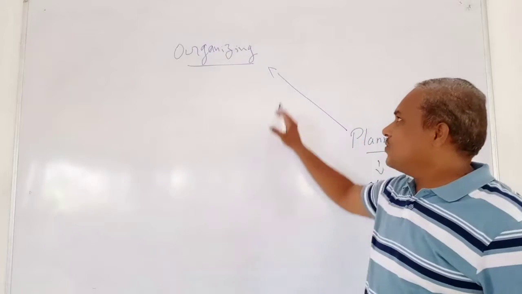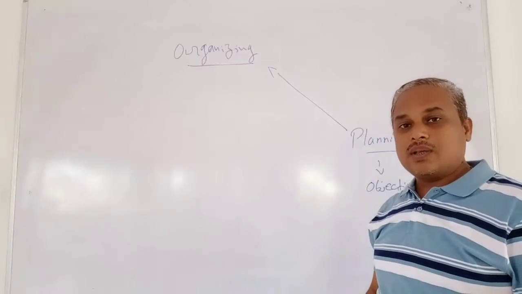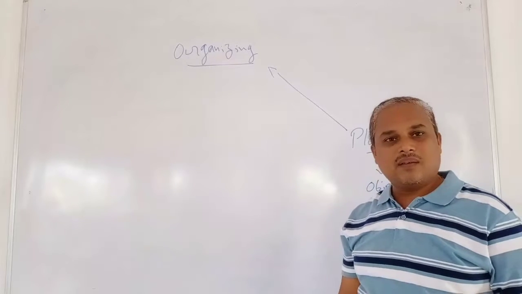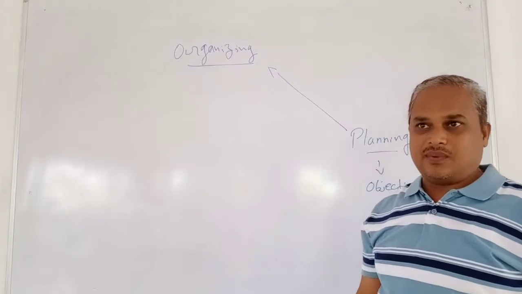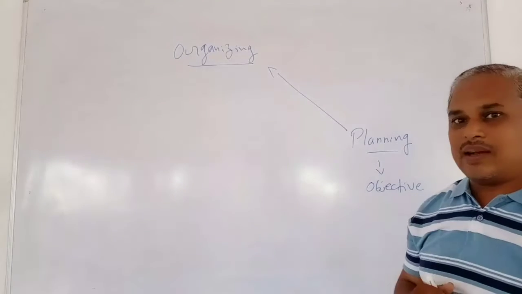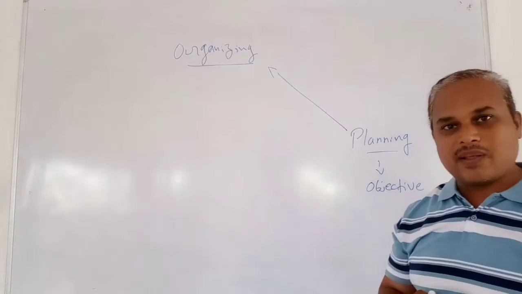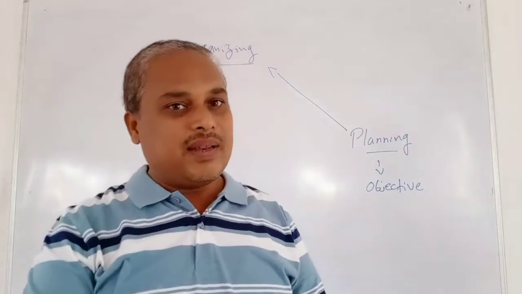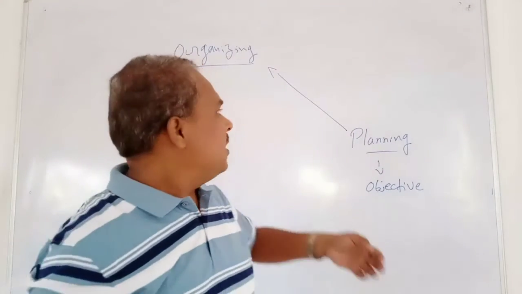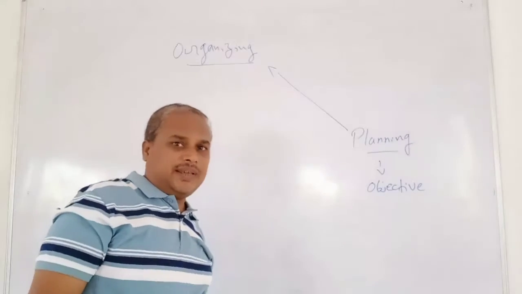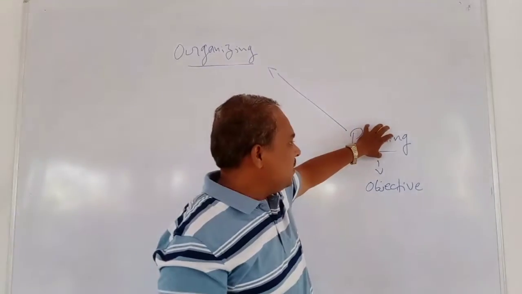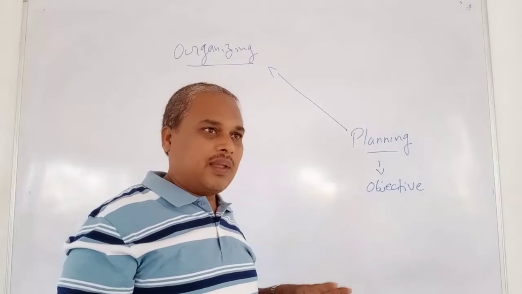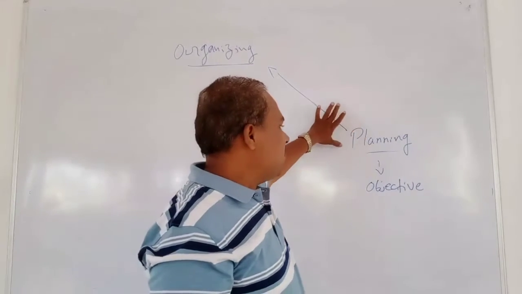So what does it actually mean, what is organizing, right? In other words, we can say arranging. If I say they have organized a cricket match, that means they have arranged a cricket match. If I say they have organized a cultural fest, it means they have arranged a cultural fest, right? So when I told you that you have made a plan, your plan is ready and the work must start.